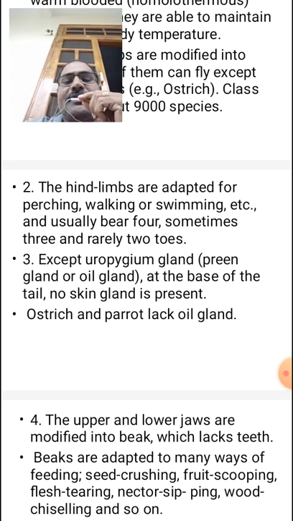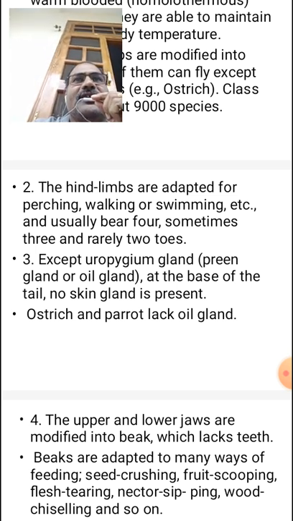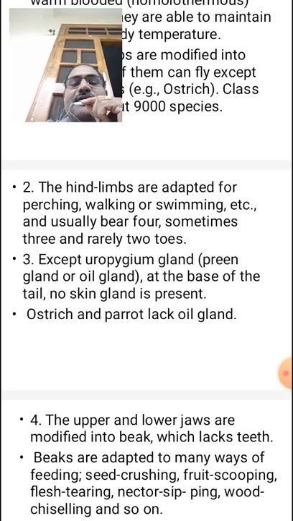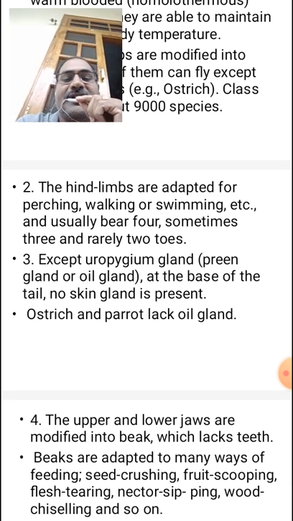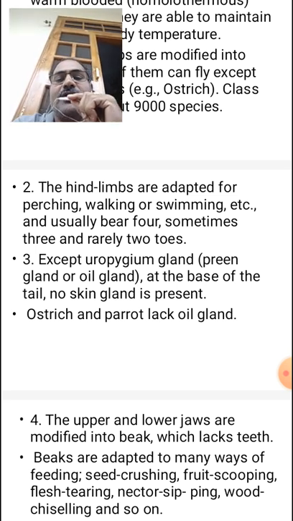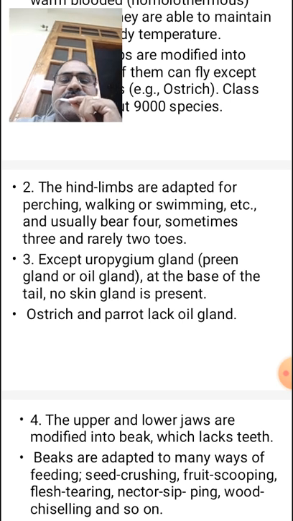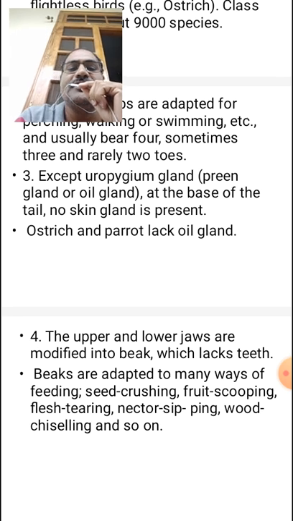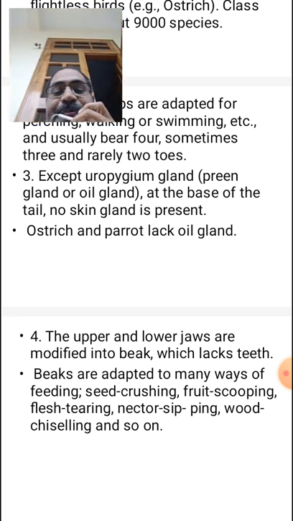On the body, except the preen gland, or uropygial gland, or oil gland, there are no glands on the skin. Only this one gland is present, at the base of the tail. Otherwise there are no skin glands. The ostrich and parrot also lack this oil gland. The remaining birds contain it.